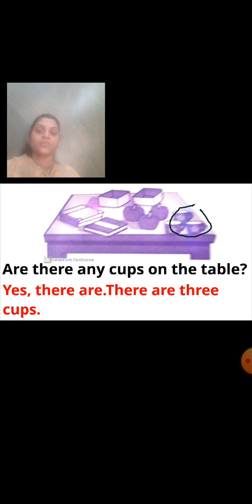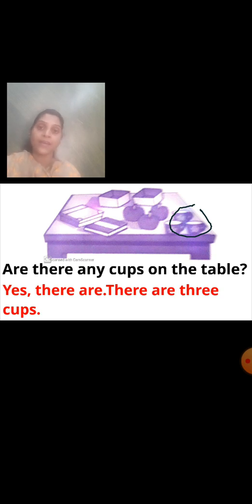3 cups. So the thing which is actually there, for that we have written yes. And the things which are not there, for that we have written no. The things which we can count easily, for that we have mentioned the number. And the things which we cannot count easily, for that we have used the word some. Yes or no? So students, today we have seen when to use are there in the question and when to use there are in the answer.